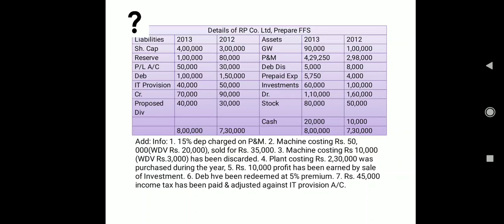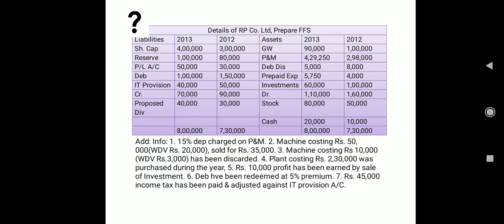Okay, non-fund gain. Next information we have is a machine costing rupees 10,000. Again, for that also the written down value is given. 3,000 has been discarded. So the machine's book value was 10,000, but the actual remaining value was 3,000, which you have discarded. So this is a case of loss, which is non-fund or non-operating, worth rupees 3,000.